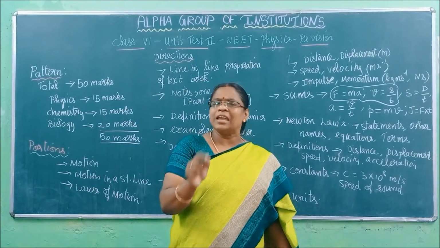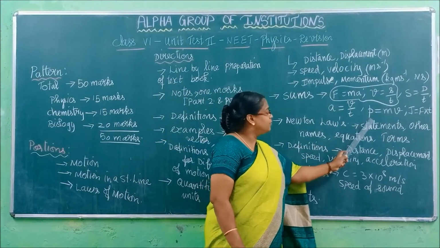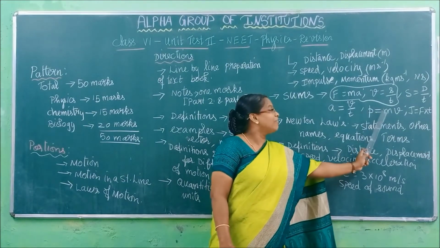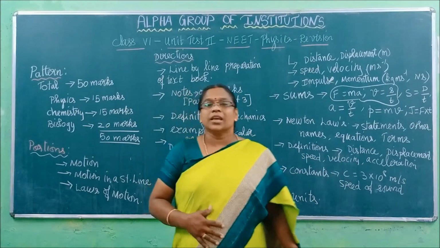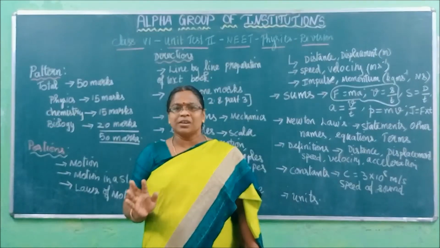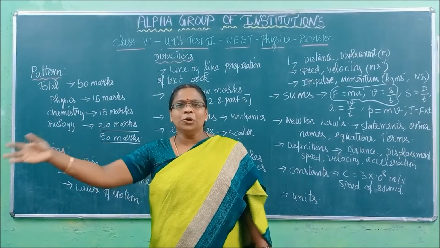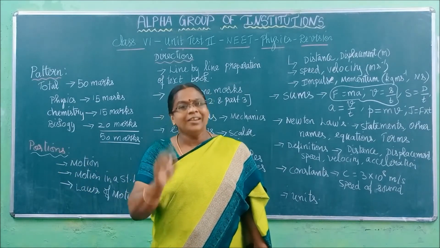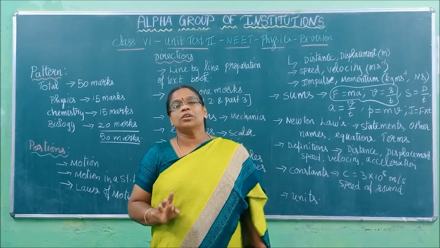So have all these formulas. Only this time I am going to give you direct sums. For example, what is the momentum if a body has a mass of 2 kilogram and velocity 3 meter per second? What you have to do is use the formula, not working out as you do in your classwork. In the rough column, you have to work out fast. p is equal to mv. That is 2 into the value of velocity, a direct multiplication. Don't write given, solution and all, it will waste your time.